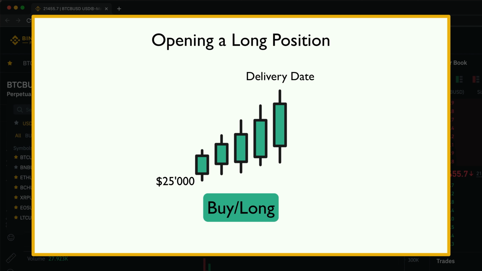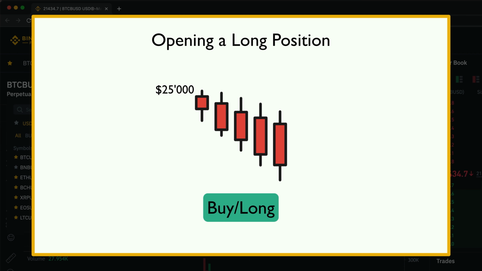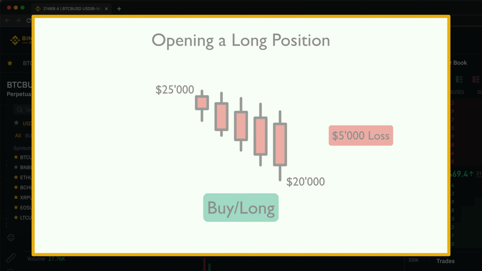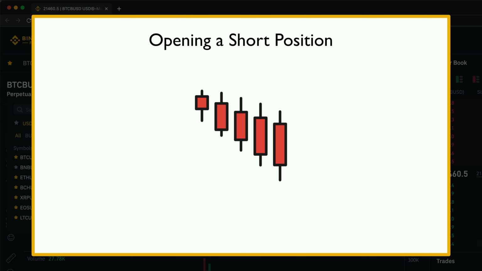If at the delivery date Bitcoin is trading at $30,000 per Bitcoin, we've made a $5,000 profit because we have locked in the price of $25,000 per Bitcoin when we entered the futures contract. On the opposite side, if at the expiry date Bitcoin is trading at only $20,000 per Bitcoin, we have lost $5,000.